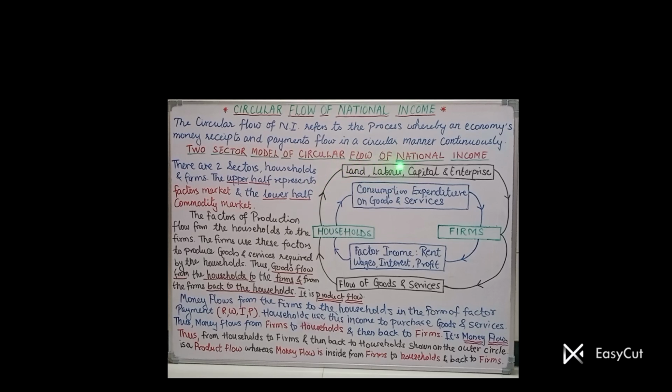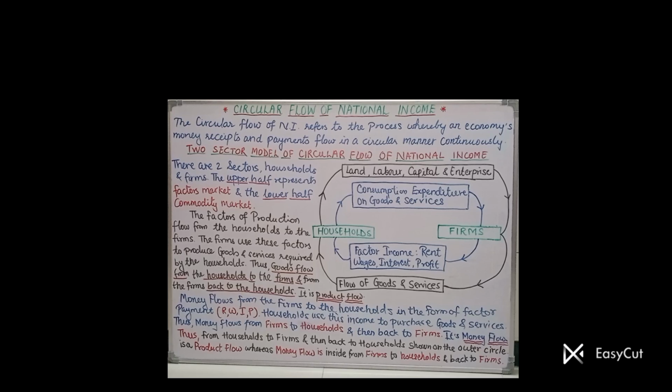Look at the outer circle, and these factors of production are used by the firms. So firms are using these factors of production which are supplied by household. Land, labor, capital, enterprise are used by the firms in the production process. So the firm is making use of factors of production and undertaking production. Now firms will produce the goods and services, and these same goods and services are supplied to the household sector.